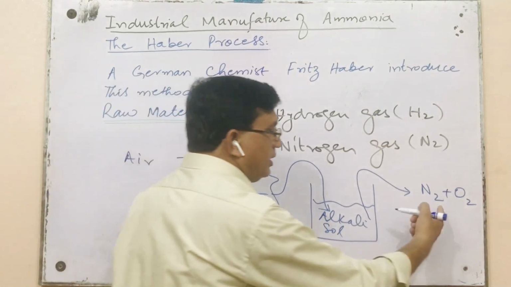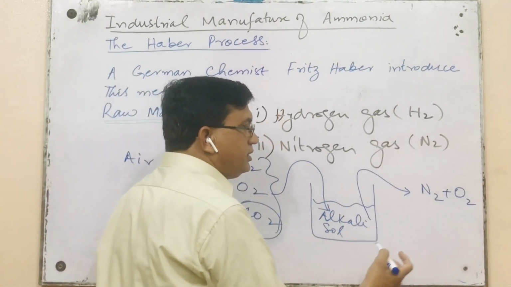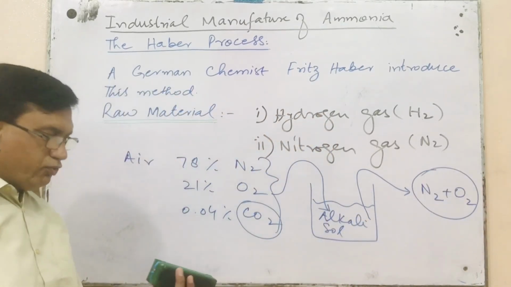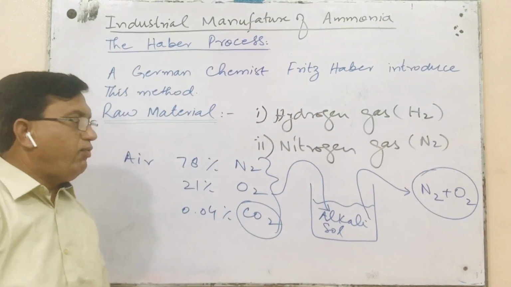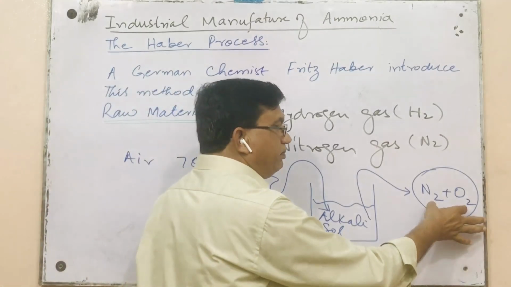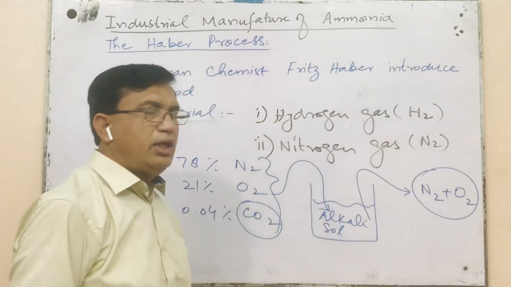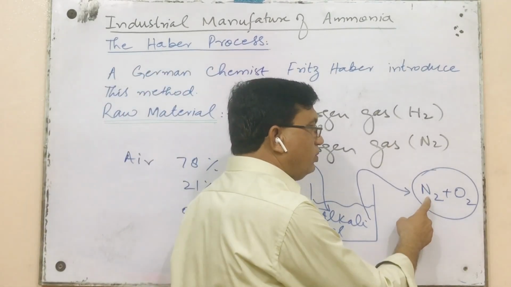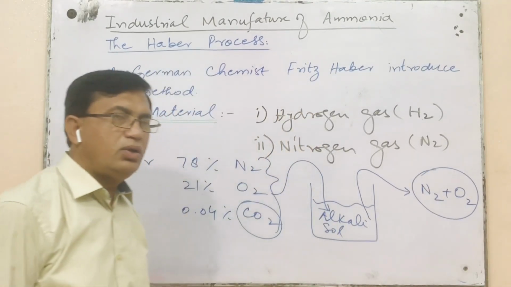Now from this, it is quite easy. We can liquefy both of these gases. When both of these gases become liquid, then by fractional distillation we can easily separate out nitrogen from the oxygen.